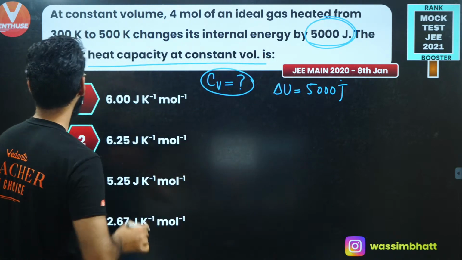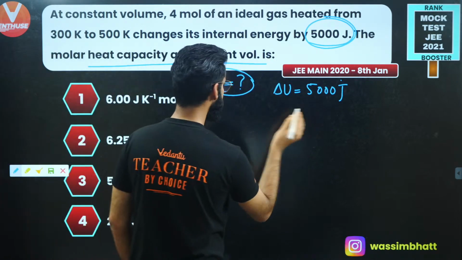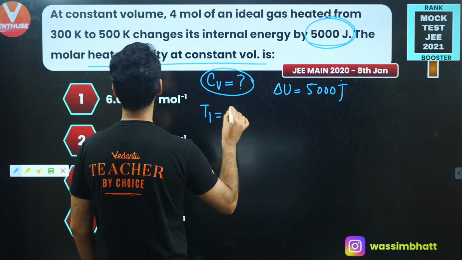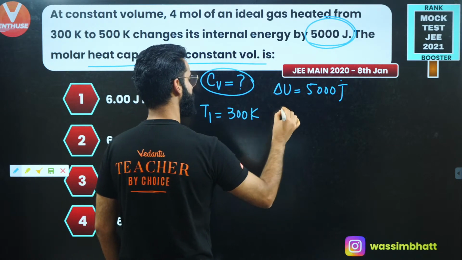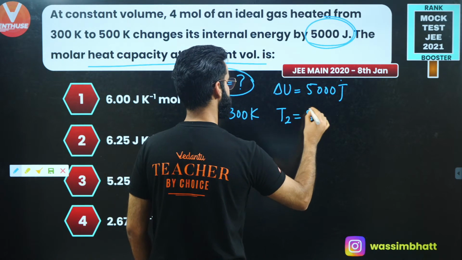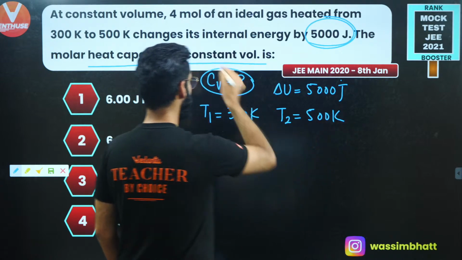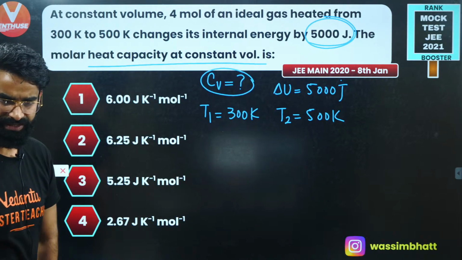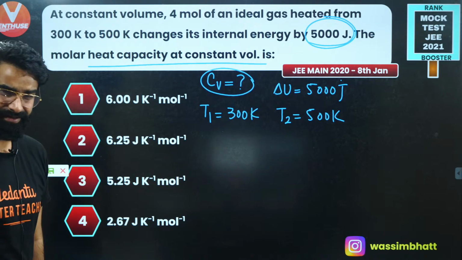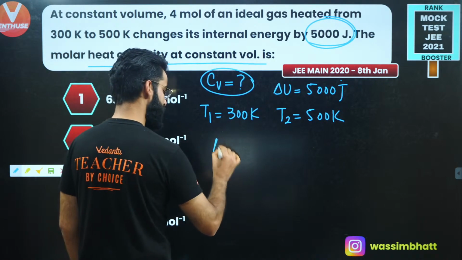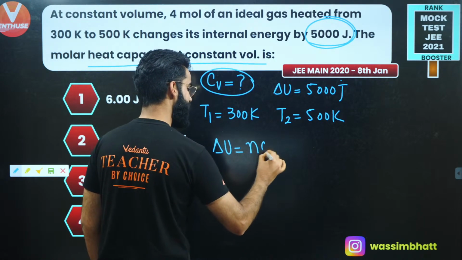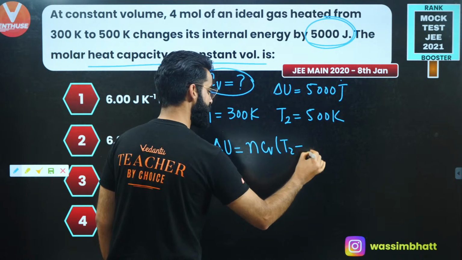What else is given? The initial temperature of the gas, which I'm representing by T1, is given as 300 Kelvin. The final temperature of the gas is given as 500 Kelvin. What do I need to calculate? I need to calculate the value of CV, right? And since it is an ideal gas, we know delta U is equal to n CV delta T, which is T2 minus T1.